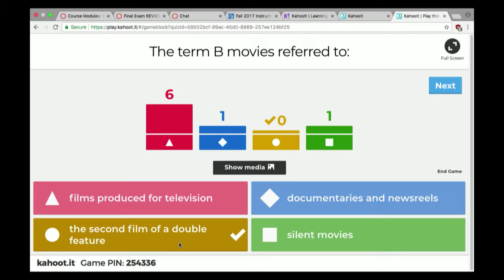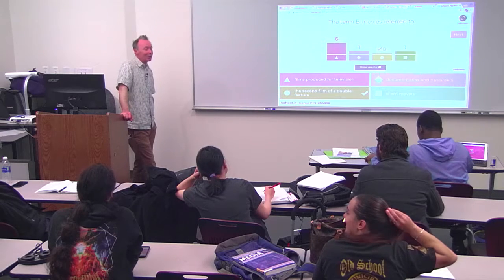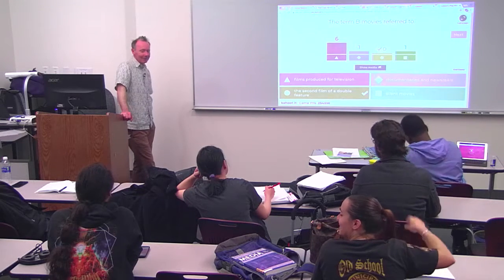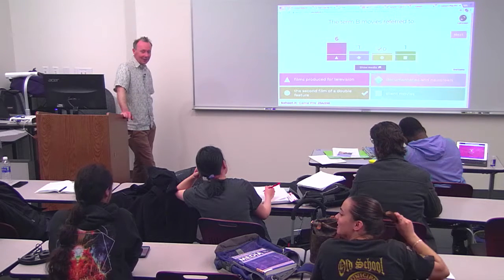So films were bundled in double features in the movie theaters, and you had your A film, which was the one that everyone wanted to see, and your B film was the second film, which was usually like a serial. Well, it was the second one they would show on the double bill. You have to think of it like a vinyl, right? There's an A side and a B side.